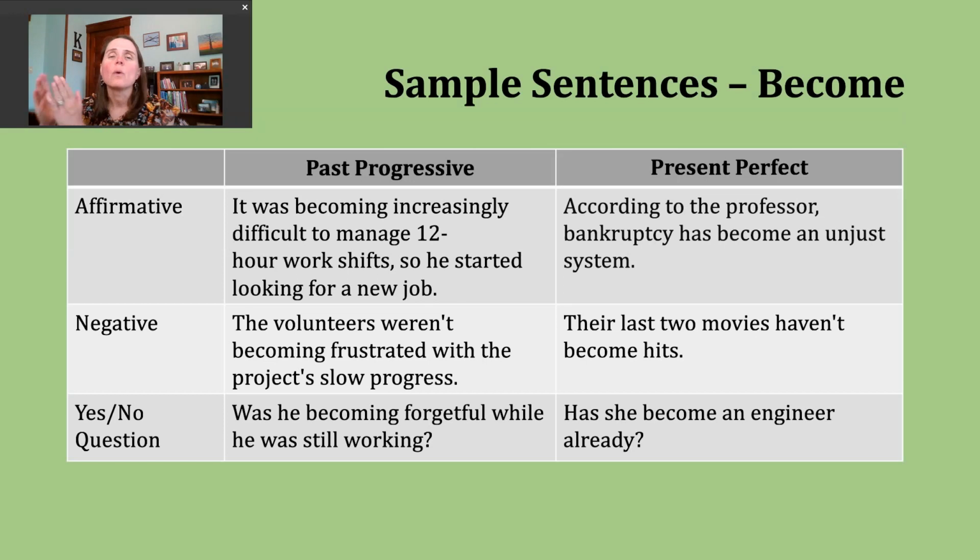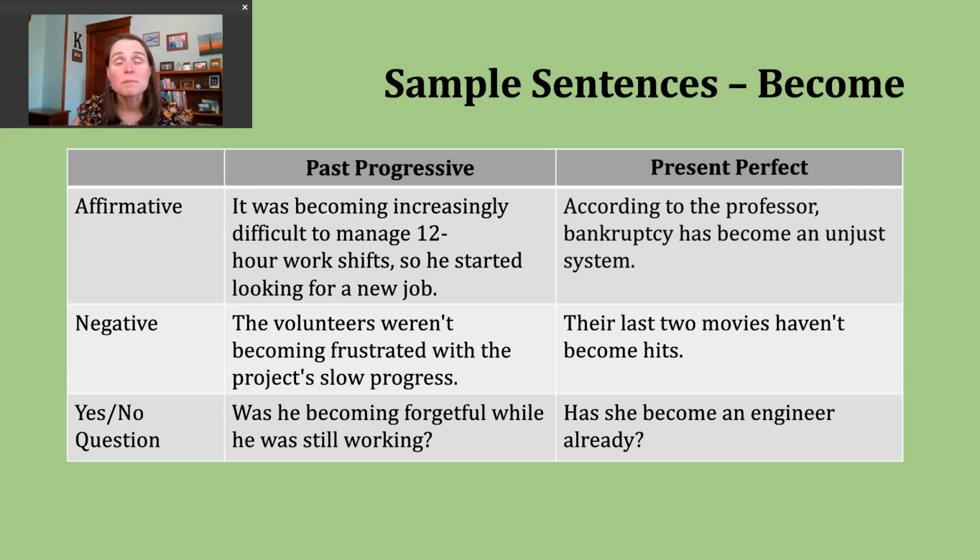Right? Now, let's talk about making a yes or no question in the past progressive. To do this, we start with our past form of be, whichever form matches that subject. The subject comes next. Then you use the ing form of the verb. An example of this: Was he becoming forgetful while he was still working? Right? So we're kind of asking, was that state or that condition beginning during maybe the last weeks or months of his job?